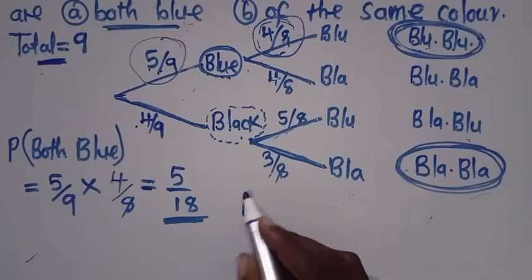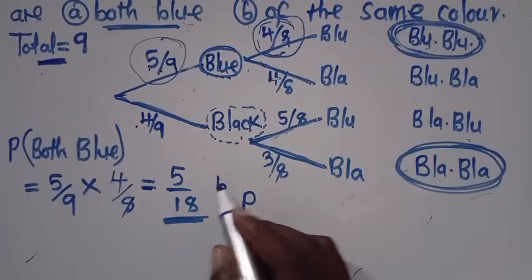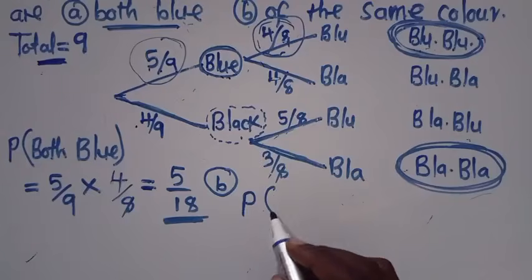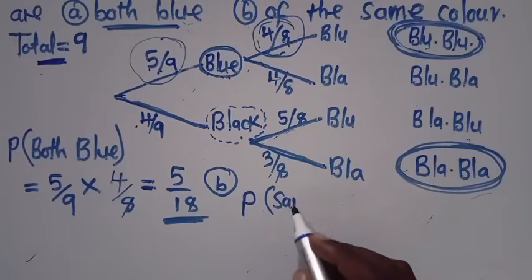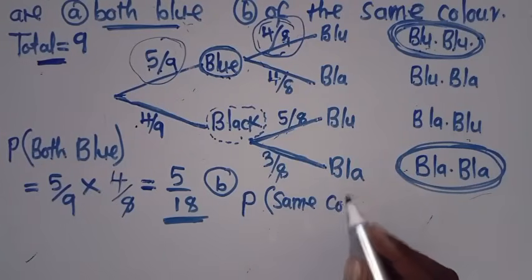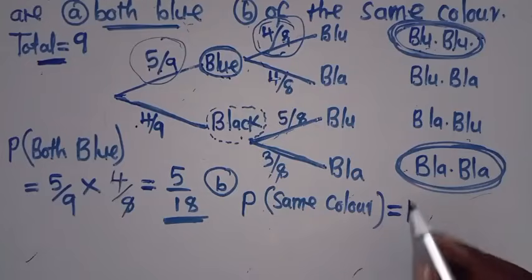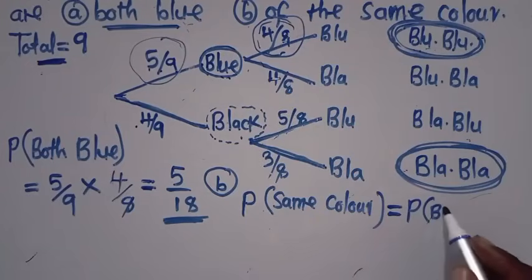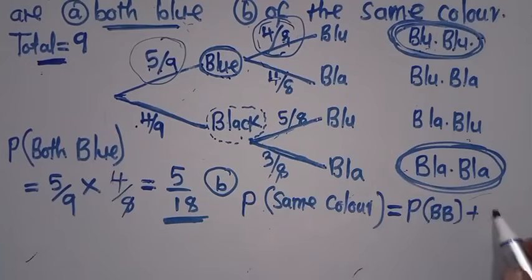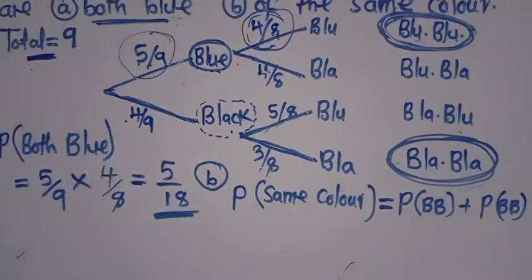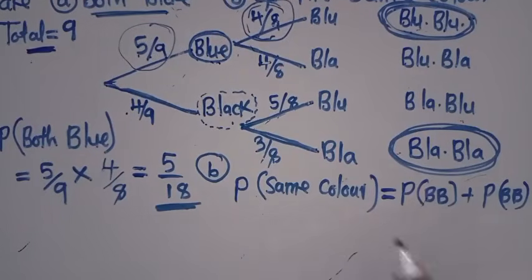So we are now on B. We are finding the probability of the same color. What are you supposed to do? The probability of the same color is the probability of blue, blue plus the probability of black, black. This is what you are going to do.